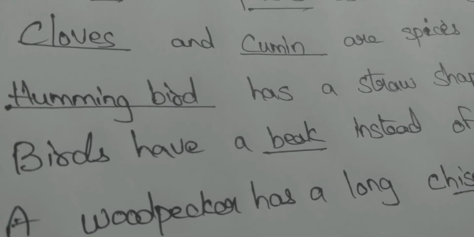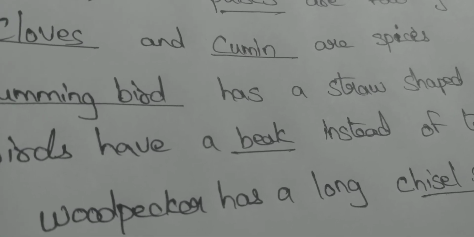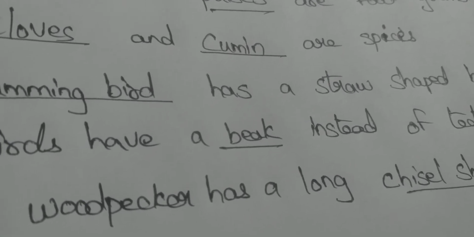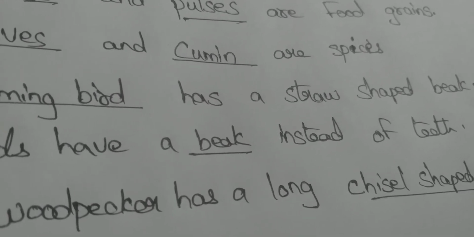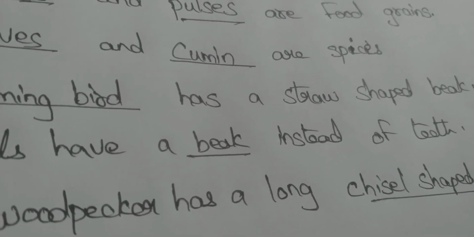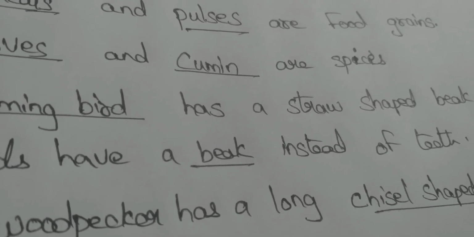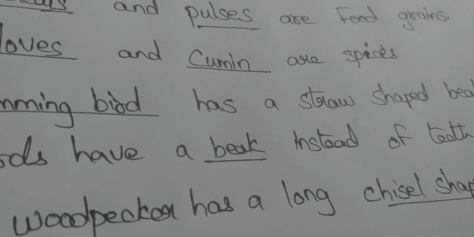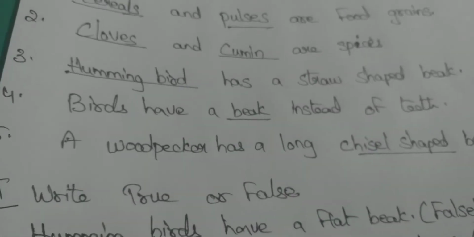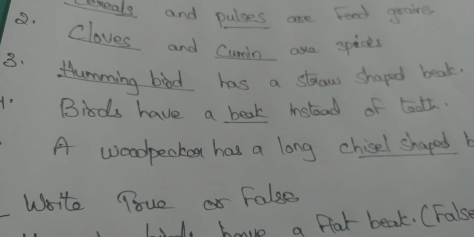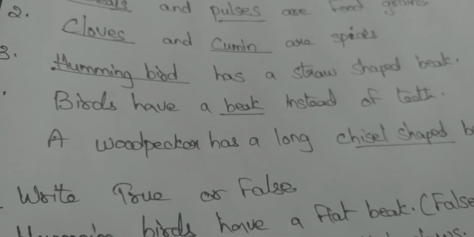Hummingbird has a straw shaped beak. Straw, shaped, beak. Hummingbird has a straw shaped beak. Which bird has a straw shaped beak, children? Hummingbird has a straw shaped beak. After writing third one, come on, copy the fourth one, children.